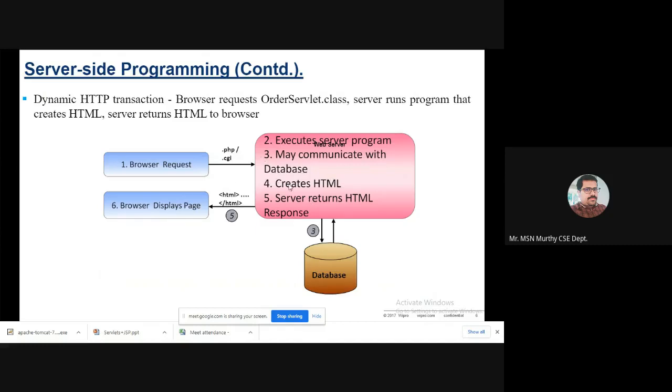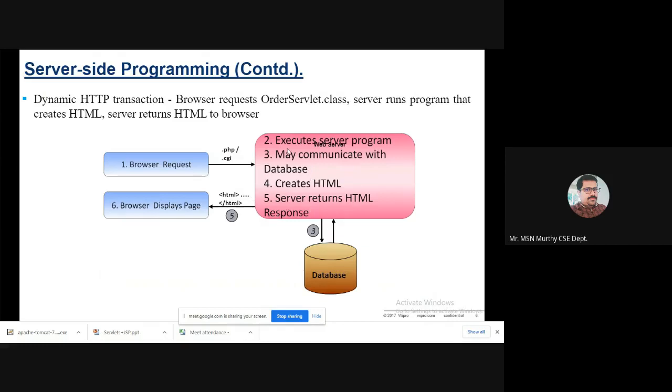Here certain processing is done with the help of a web server. Whatever request is received from the client includes certain information, and all of it is processed here. The server searches for the file you are looking for, creates the HTML, and returns it as a response to the browser.